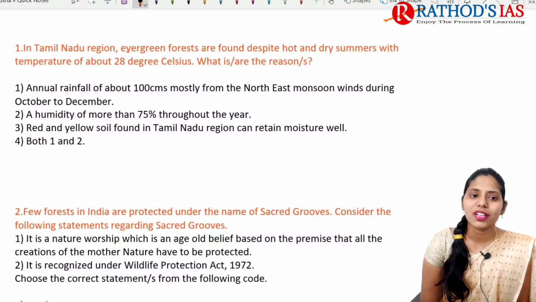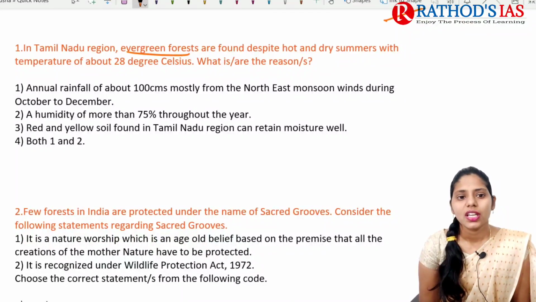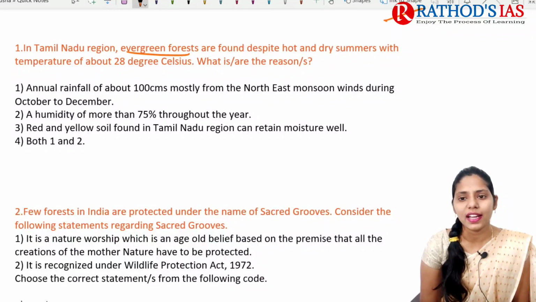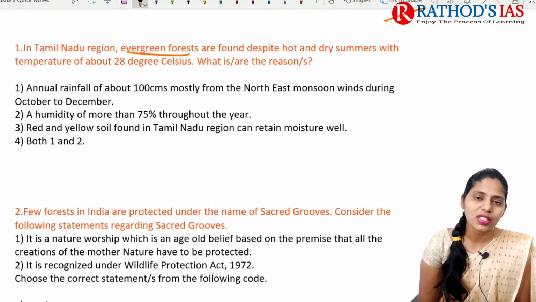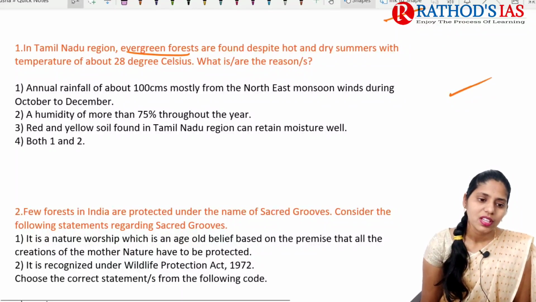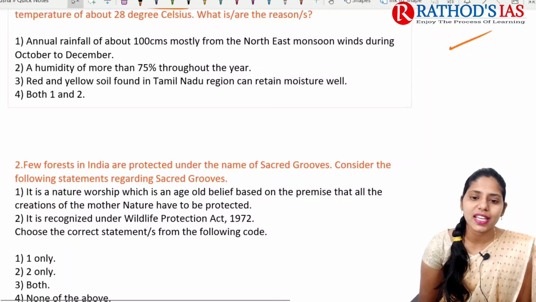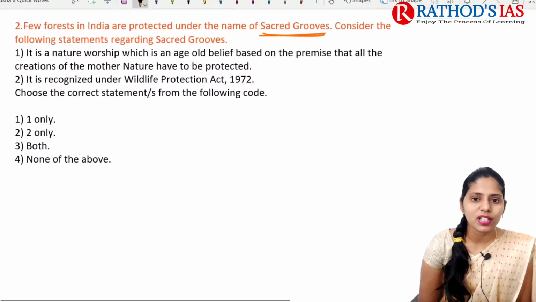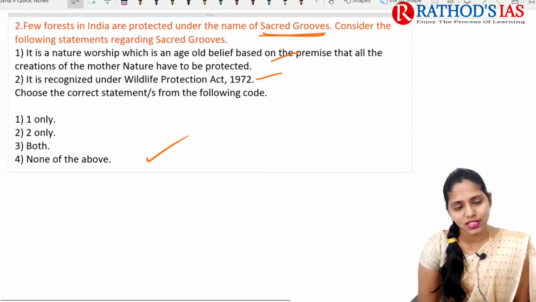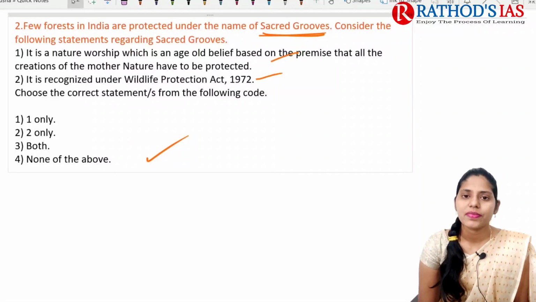First question is about evergreen forest. In Tamil Nadu region, evergreen forests are found despite hot and dry summers. So what are the reasons? So try to read the statements and give the answer. And next question is regarding sacred groves. So try to read the statements and give the correct option. Okay, select the correct statements.